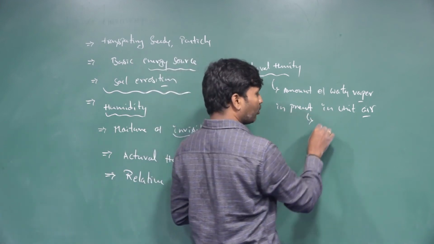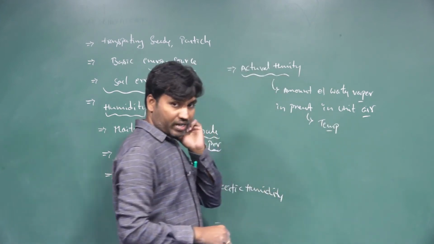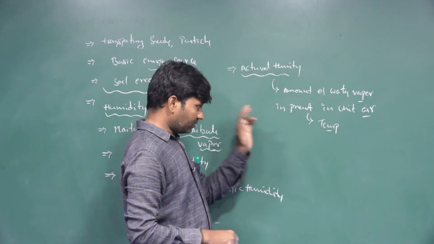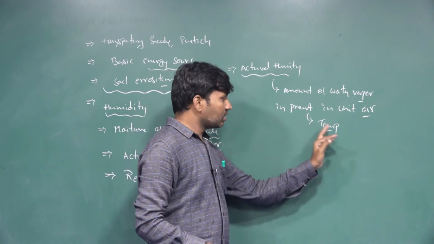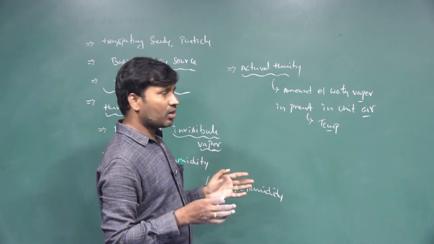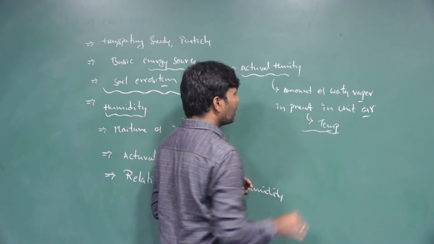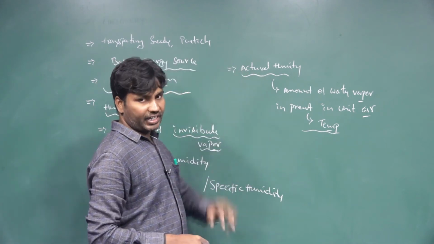Here we do not consider the temperature, that means the temperature variation or the saturation of the temperature we do not consider. The total mass of water vapor present in one unit area is called actual humidity.